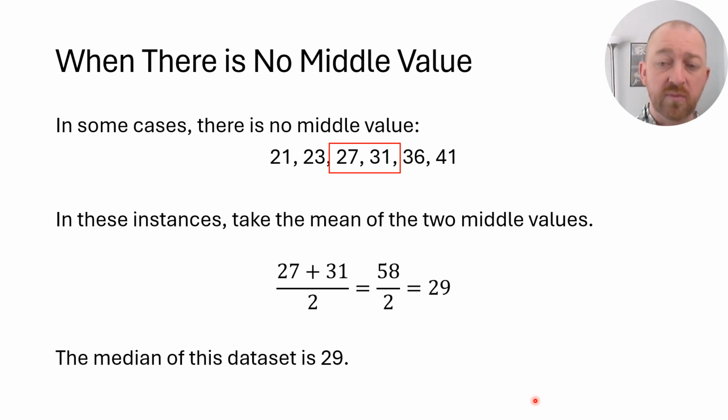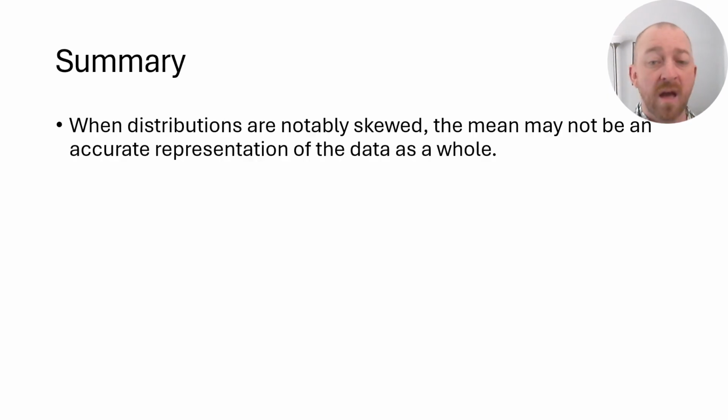Now that may confuse you. It may throw you off because you say, but how could 29 be the median of a data set where there is no 29? And that's fine. It's the definition of the median because the value of 29 has exactly half of the values of the data set above it and half of the values of the data set below it. So therefore, by definition, it is the median.